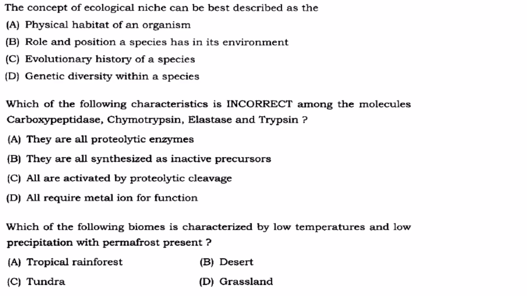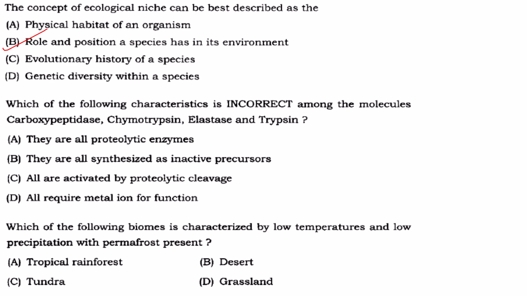Then the concept of ecological niche can be described as, so it is the role and position a species has in its environment. Role, okay, how the species survives, reproduces, and adapts to the biotic and abiotic factors in the environment, all these things.